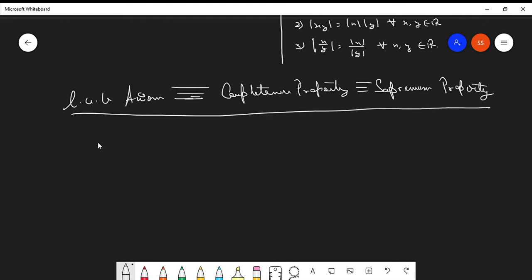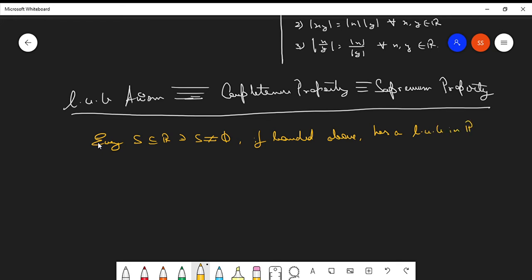So what does this basically say? This property says that every non-empty subset of R, if bounded above, has a least upper bound in R. It is not mandatory that a subset of R will be bounded above.